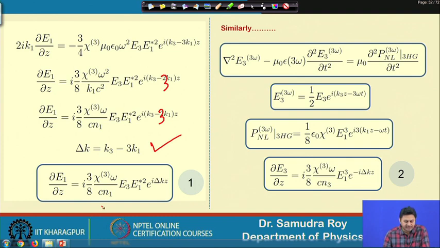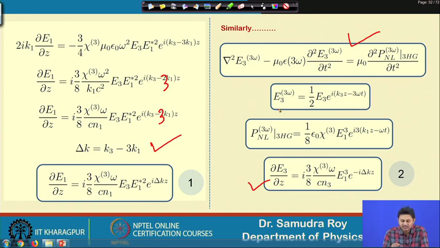Well, once we have the evolution of delta E1 delta z, in the similar way you can find out the evolution of delta E3 delta z, that means this equation, and you will need to follow exactly the same procedure that we have done for dE1 dz. This is rather more important, that is why I again put this as a homework, and for this homework you need to use this equation, which is the nonlinear Maxwell's equation, as your starting point.